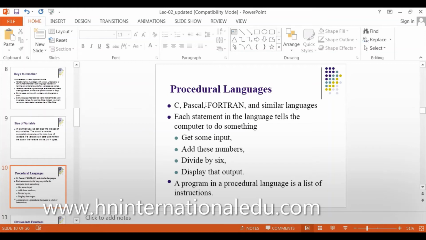Each statement in the language tells the computer to do something: get some input, add these numbers, divide by 6, and display the output. A program in a procedural language is a list of instructions that tells how to do a task and in which sequence. These are the procedural languages.